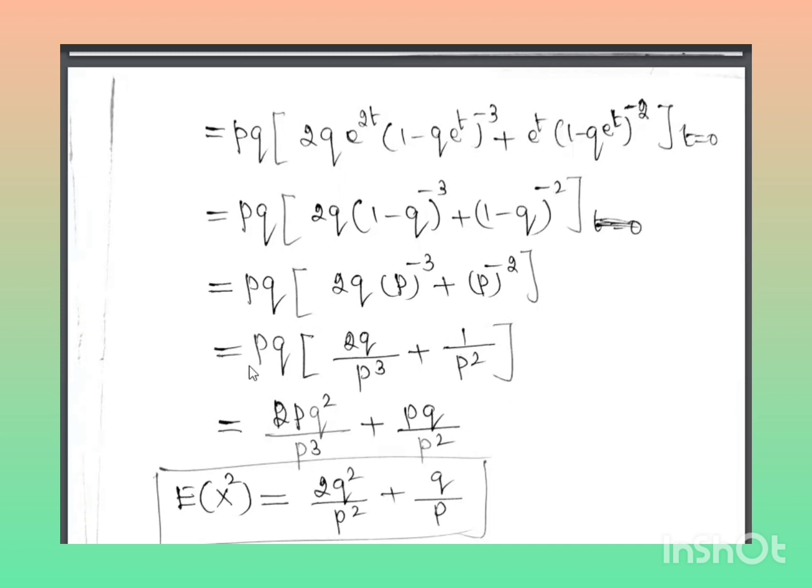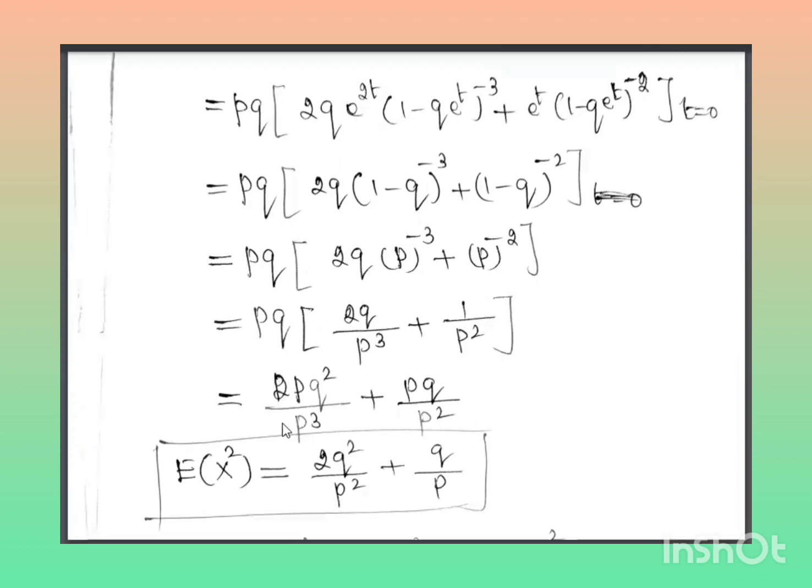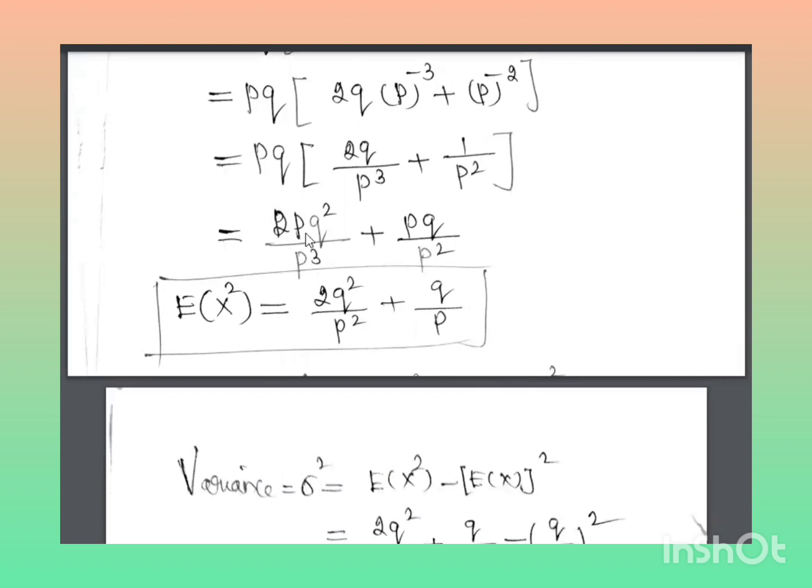So now if you multiply pq with each term, 2pq into q, 2pq square divided by p cube, plus pq divided by p square. So p divided by p cube will be 1 by p square. So E of x square is equal to 2q square divided by p square plus q divided by p.